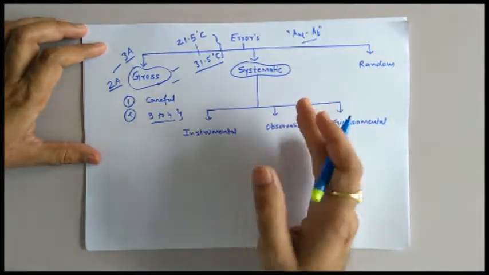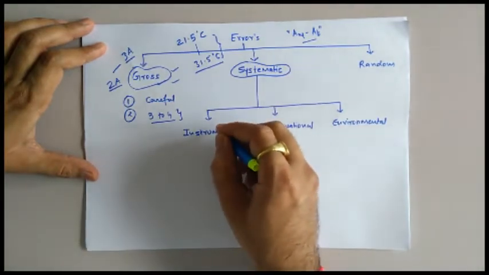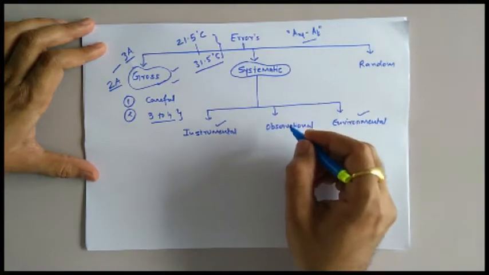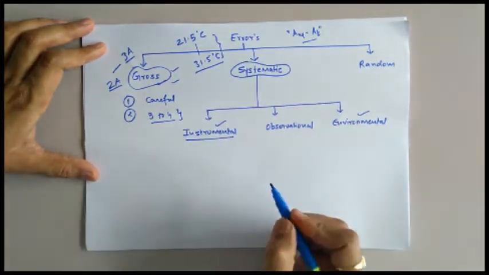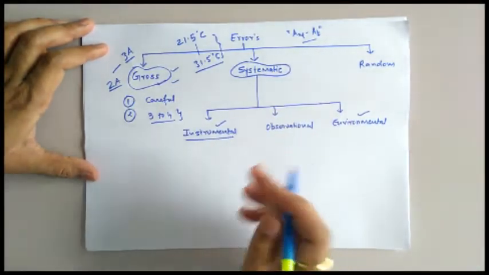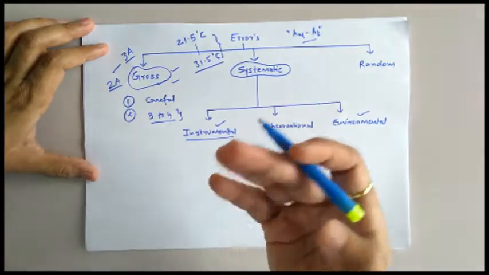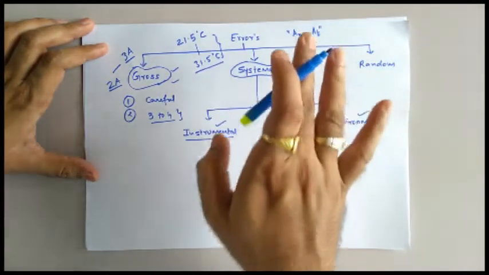Frankly speaking, systematic errors are further classified into three main domains. First one is called instrumental error, second one is called environmental error, and third one is called observational error. Now what is instrumental error? If you see closely, instrumental errors are a type of error which occur in a measurement process because of a fault in the instrument itself.